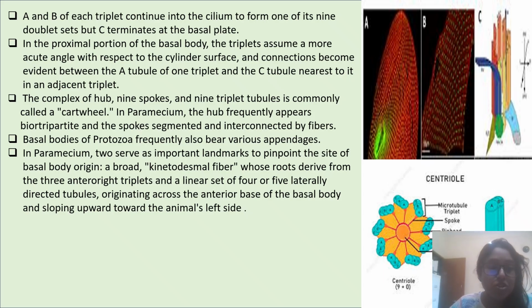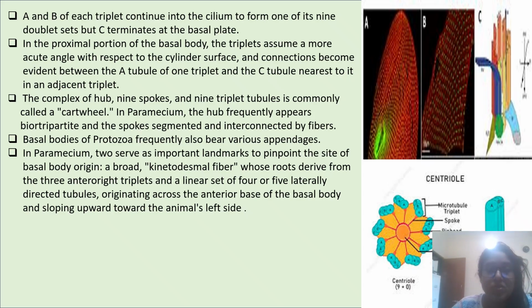In the proximal portion of the basal body, the triplets assume a more acute angle with respect to the cylinder surface, and connections become evident between the A tubule of one triplet and the C tubule nearest to it in the adjacent triplet. The complex of the hub, 9 spokes, and the 9 triplet tubules is commonly called a cartwheel. In Paramecium, the hub frequently appears tripartite, with the spokes segmented and interconnected by fibers. Basal bodies of protozoa also frequently bear various appendages.